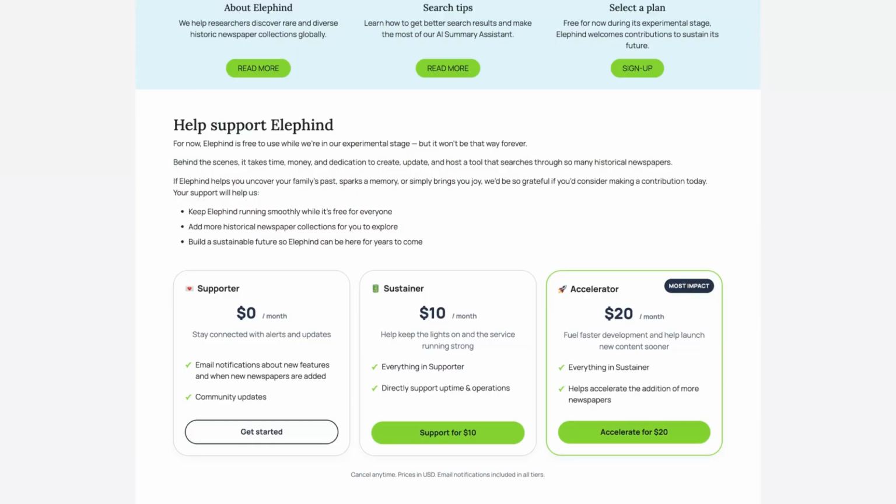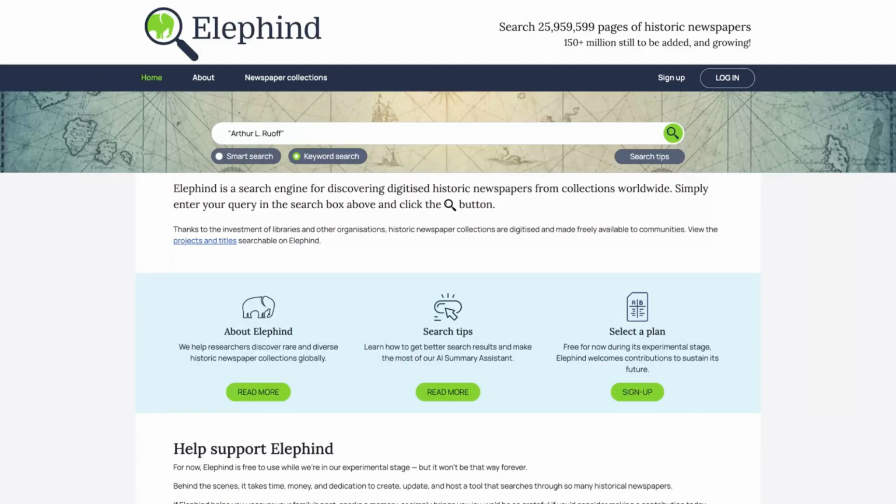They do also have two paid versions, which basically is going to help support them expanding the search engine and Elephind. The reason why it won't remain free to use for eternity is because of just how much time and money and effort it takes to create and update and host such a large tool for the genealogy world. The reason why they had to relaunch is because a few years ago, they had to take the site down because it costs so much to maintain and upkeep. So that is why eventually there will be a paid version of Elephind.